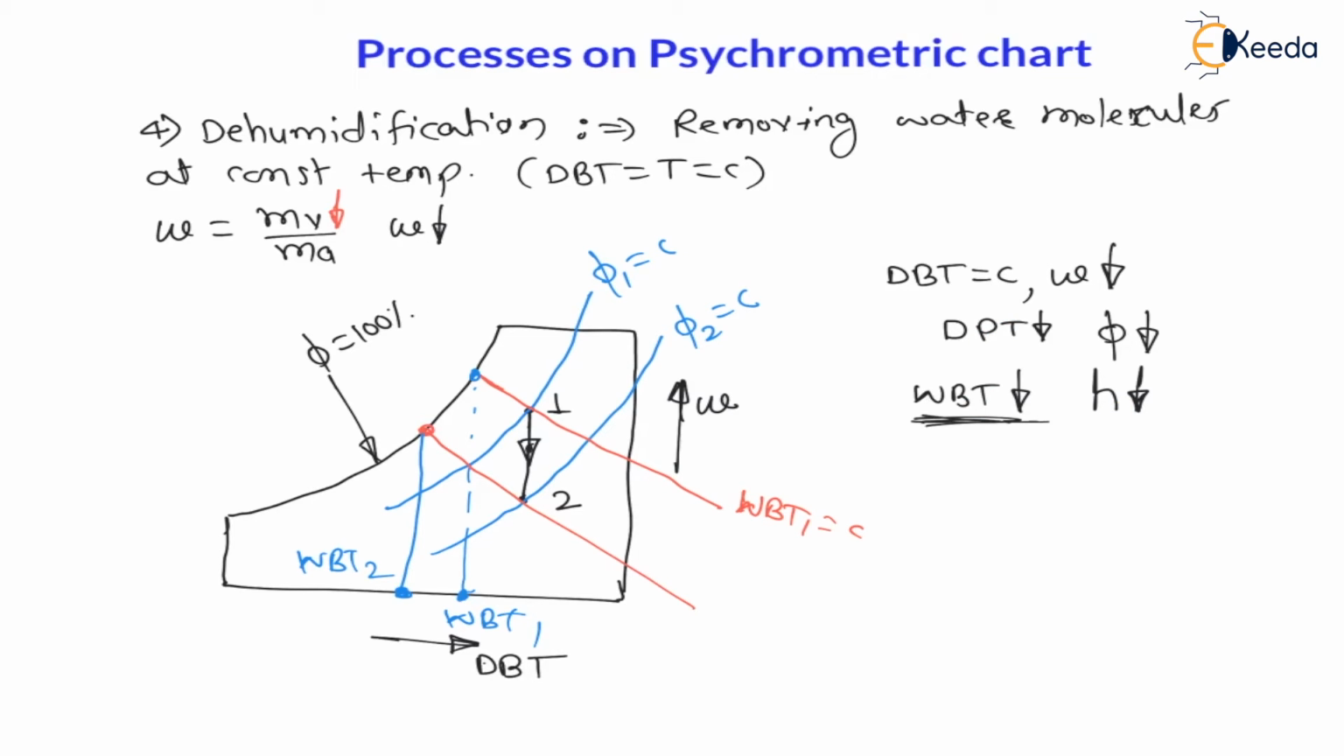Right. Now let us understand the fifth process, that is heating and humidification. In this process, heating means the dry bulb temperature will increase, and humidification means specific humidity increases. Right, this is the meaning of heating and humidification, that is, dry bulb temperature as well as specific humidity are increasing. So let us draw the psychrometric chart.